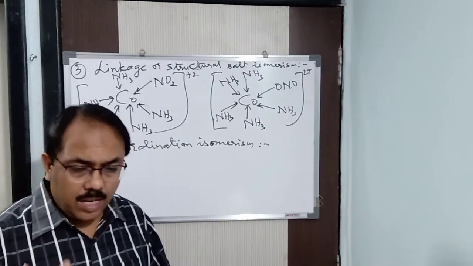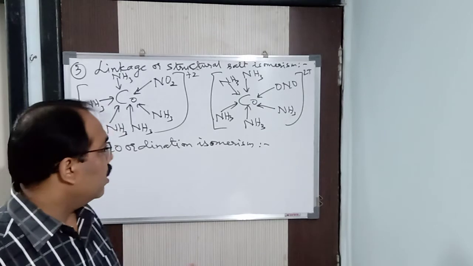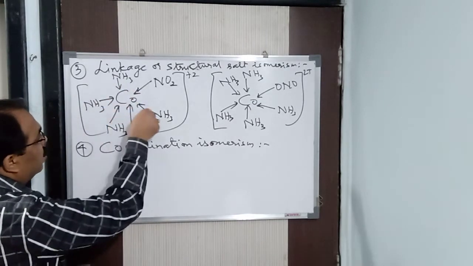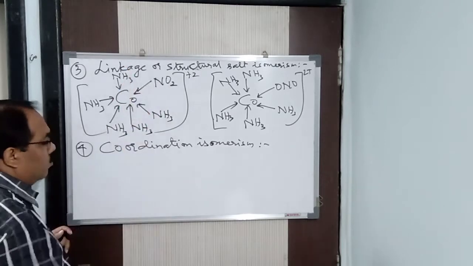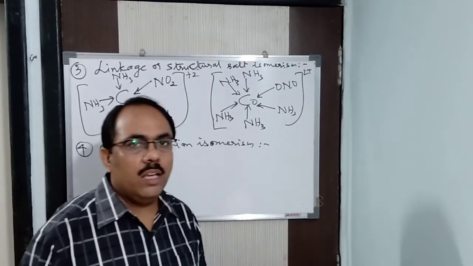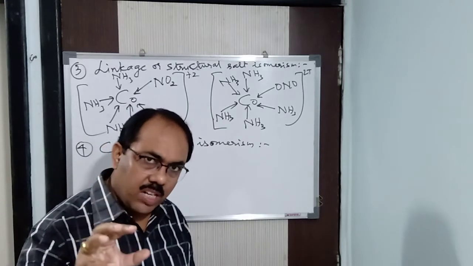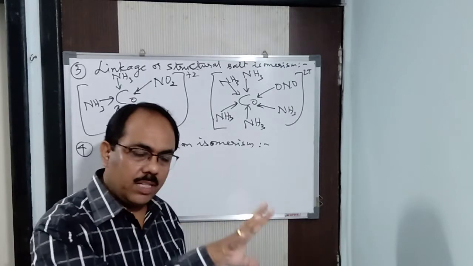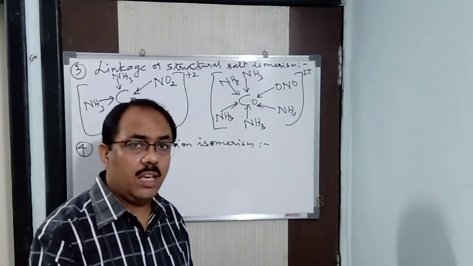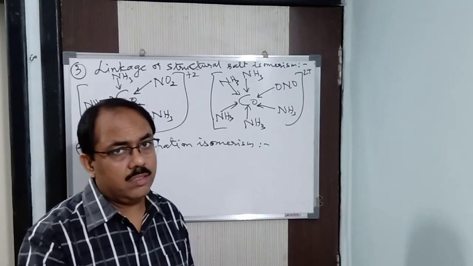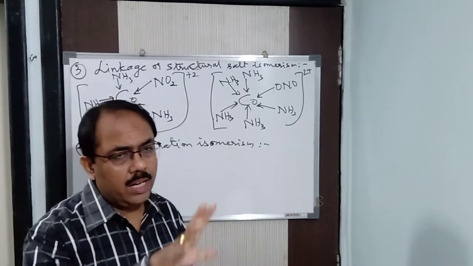Till now, for example, in this particular compound, as I said, [Co(NH3)5 NO2] 2 plus, we have a simple ion and a complex ion. Here, both the positive and the negative are complex ions. Here we have a simple ion and a complex ion.